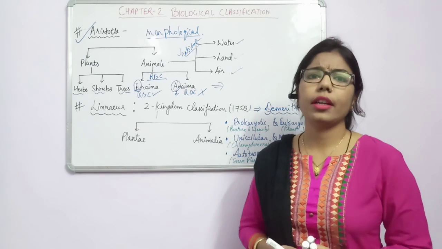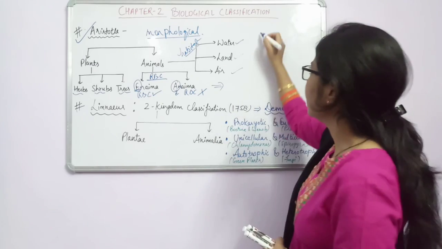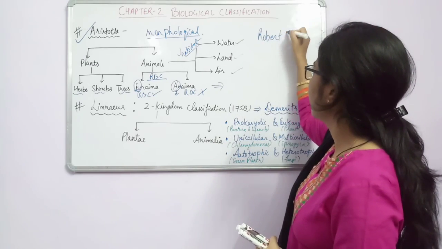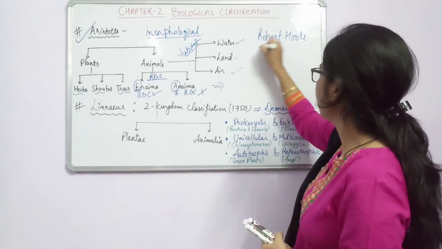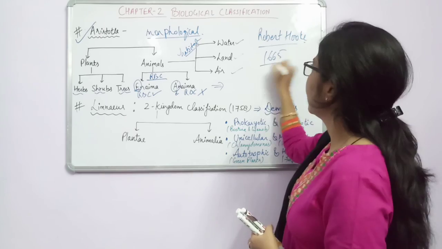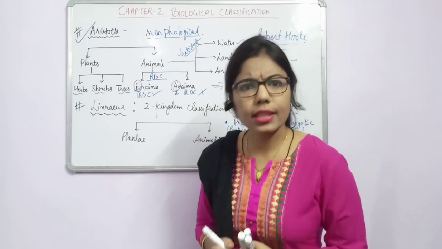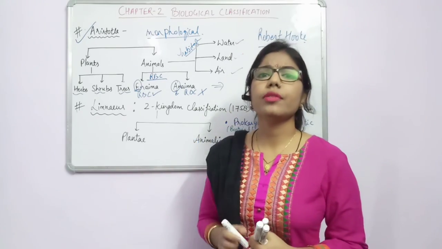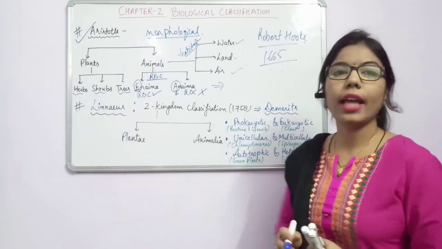So after the invention of the microscope, one scientist came, Robert Hooke. We have heard about the scientist Robert Hooke. In 1665, what has he done? He has discovered the cell. So after the discovery of the cell in 1665, what happened?